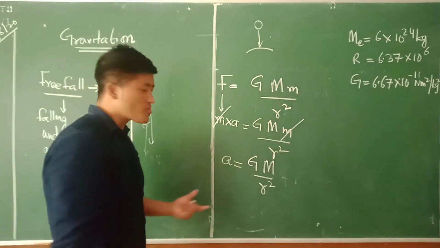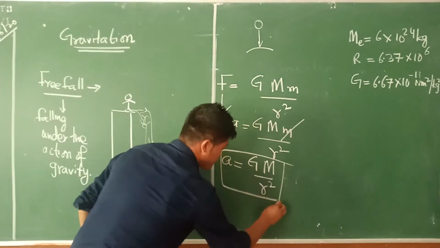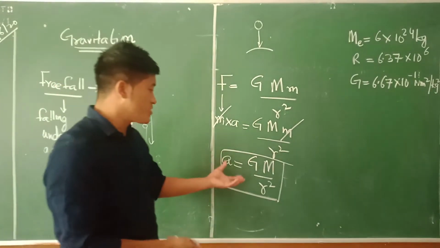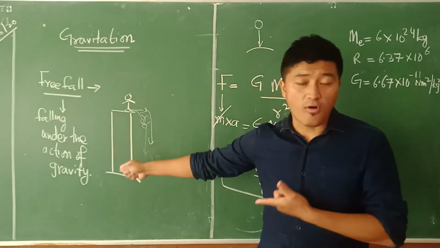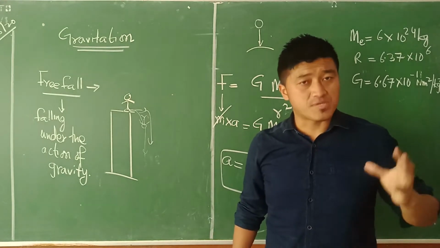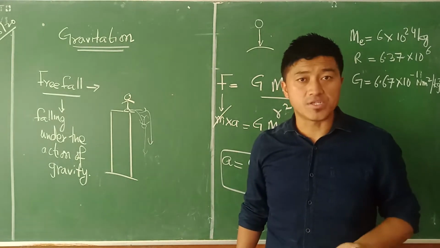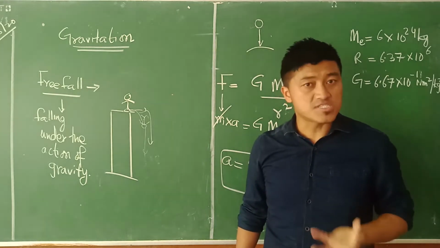Now what is the importance of this particular formula? Look up here. As we have discussed before in free fall, we have understood that all the objects and all the matter present on the earth are experiencing some sort of gravity because of the earth's surface.